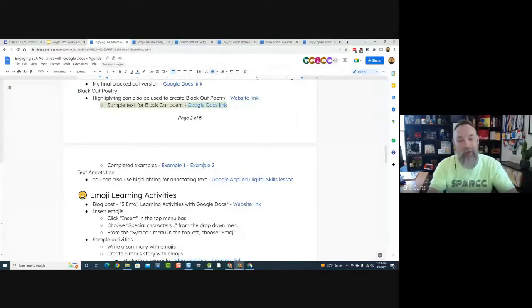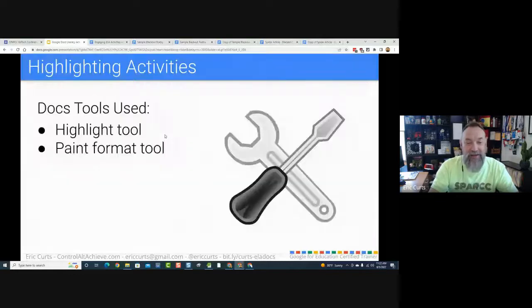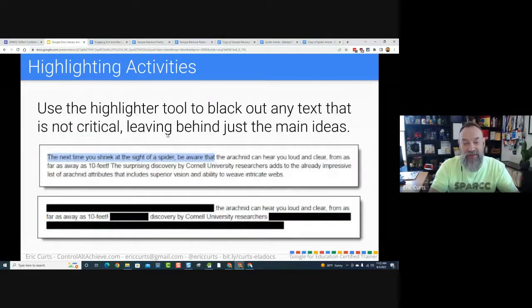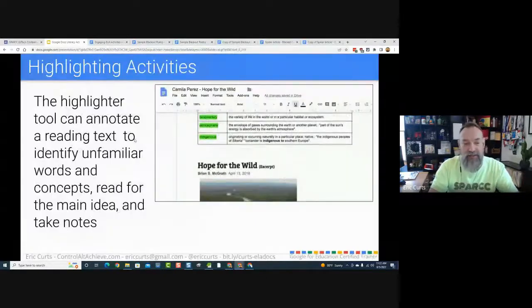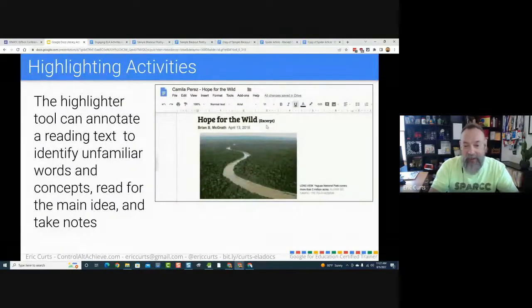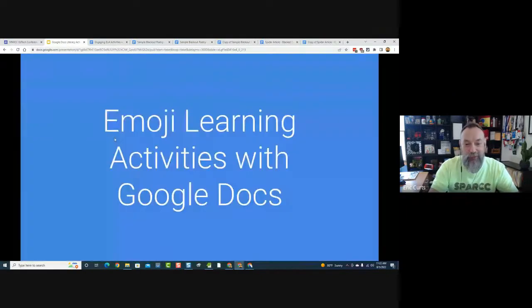All right. Well, we could spend a lot of time on that, but we've got a bunch of other activities to look at. So that's just the first idea, using the highlighter tool for a text reduction strategy, or using it for blackout poetry. Or there are other things, like you can use it to annotate text. A lot of cool things we can do with the highlighting tool. But anyway, that was the first idea.